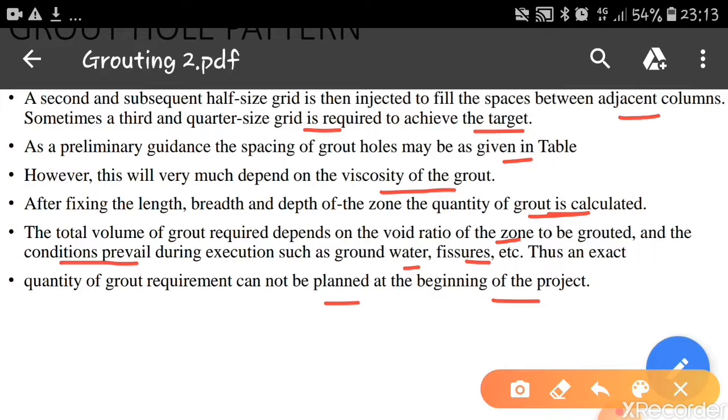We won't know how high the water table is below the ground level, because grouting will be done much deeper inside the ground. Also, we won't know the size of these fissures, their thickness, or their depth. If the fissures have more depth, then more grout will penetrate inside, so we require a huge quantity of grout. That's why sometimes it is not possible to calculate the exact quantity at the beginning of the project.